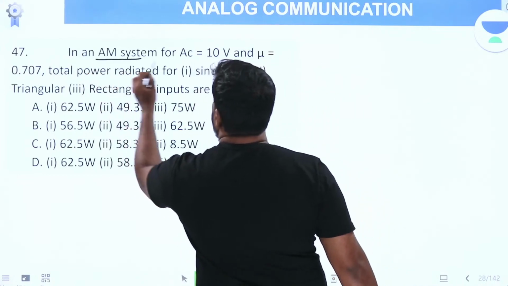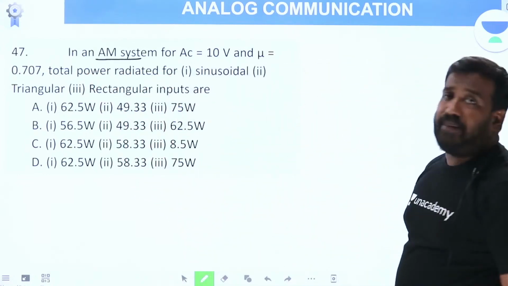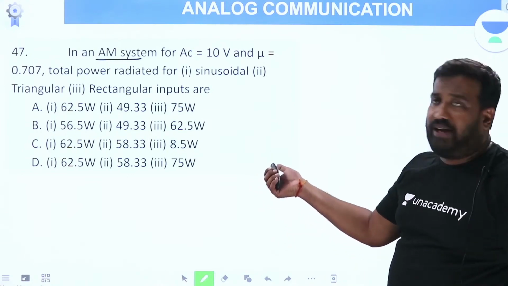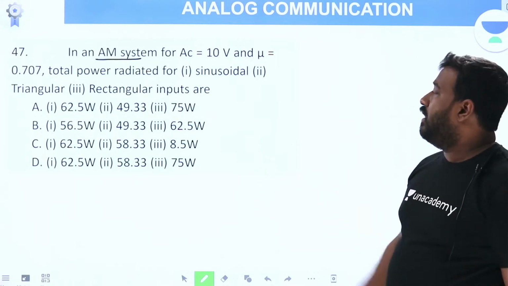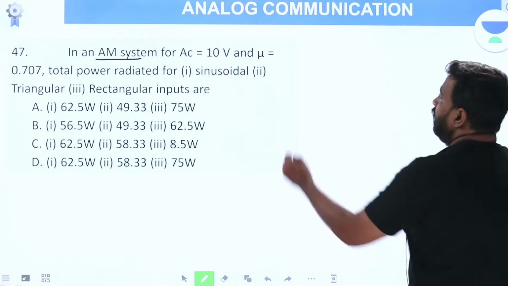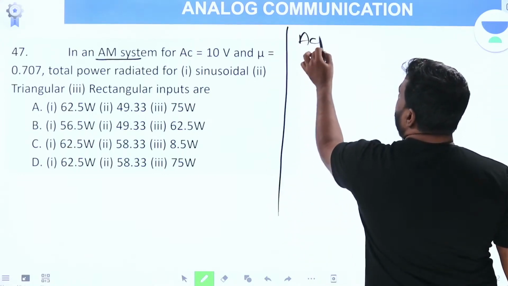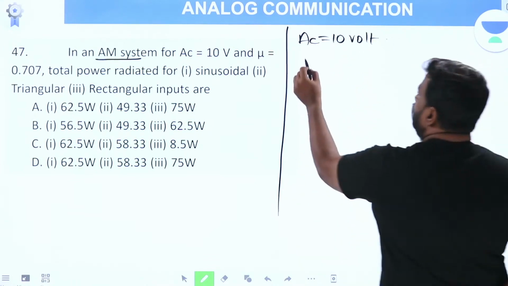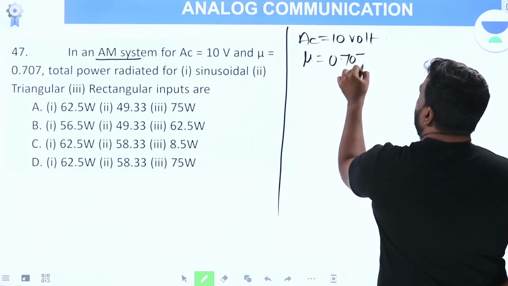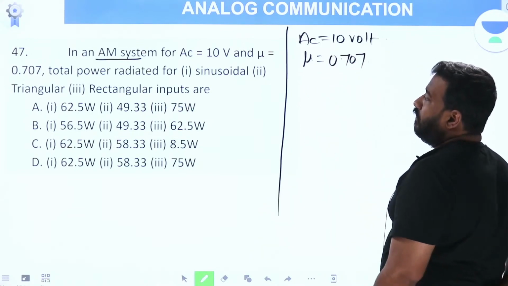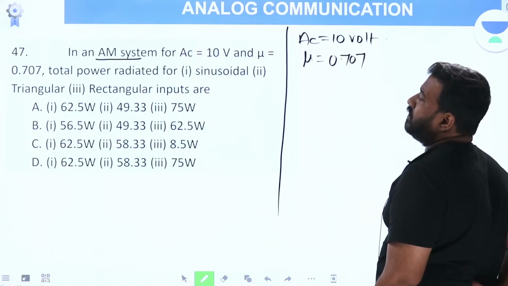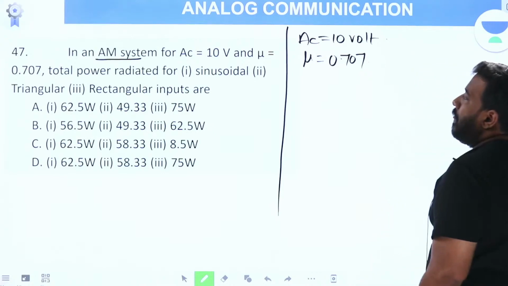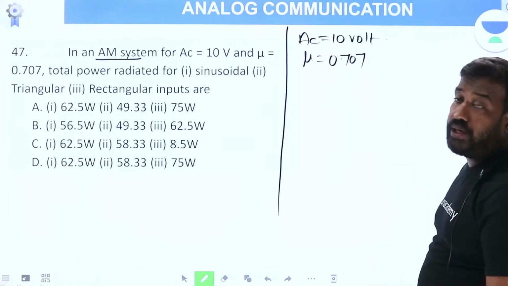In an AM system, I already derived these equations in part 2. Please go through them. So, in an AM system, with AC equal to 10 volt, mu is equal to 0.707 for sinusoidal, triangular and rectangular inputs. Mu is 0.707. Find total radiated power.